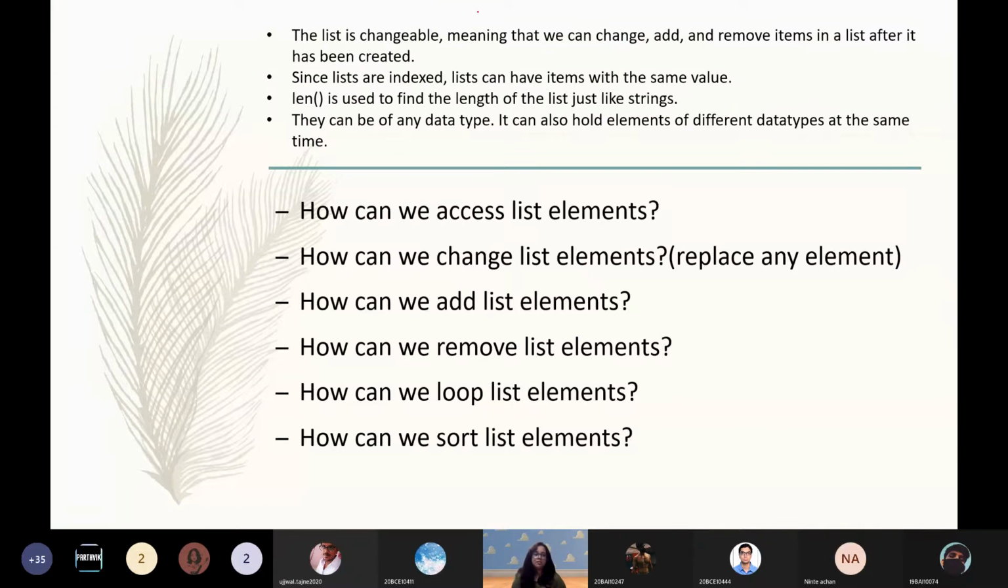Lists are changeable. This I have already covered. So that means you can change, add, remove, etc. A list can have items with the same value, so duplicates are allowed, because the index is always different, right?